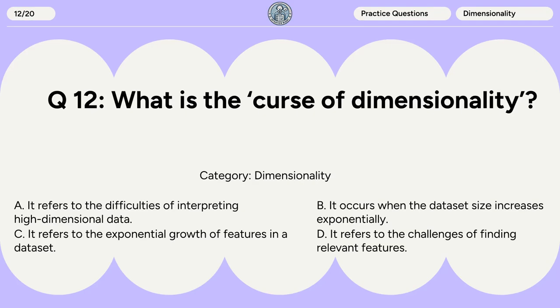Question 12. What is the curse of dimensionality? A. It refers to the difficulties of interpreting high-dimensional data. B. It occurs when the dataset size increases exponentially. C. It refers to the exponential growth of features in a dataset. D. It refers to the challenges of finding relevant features.